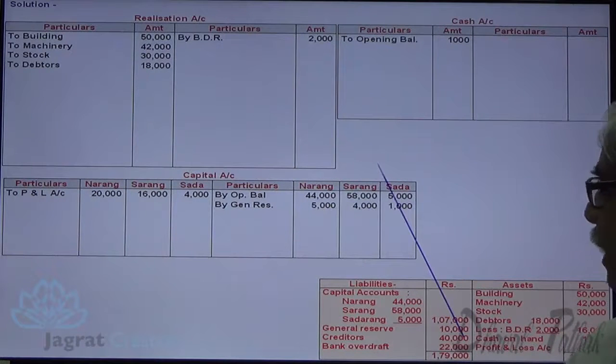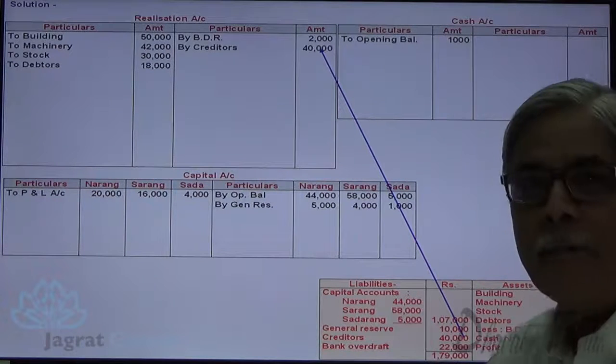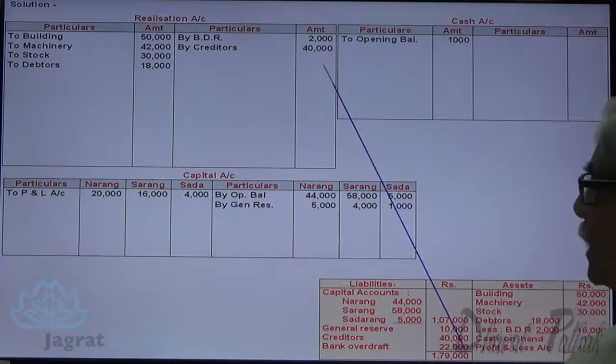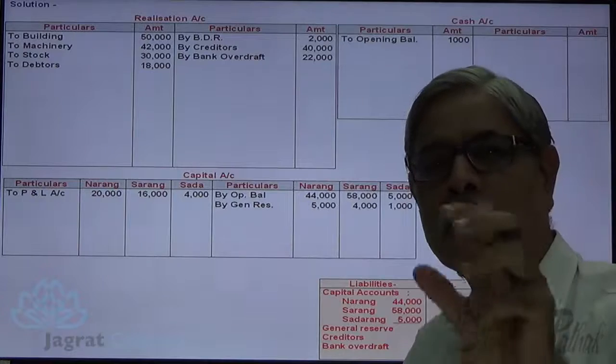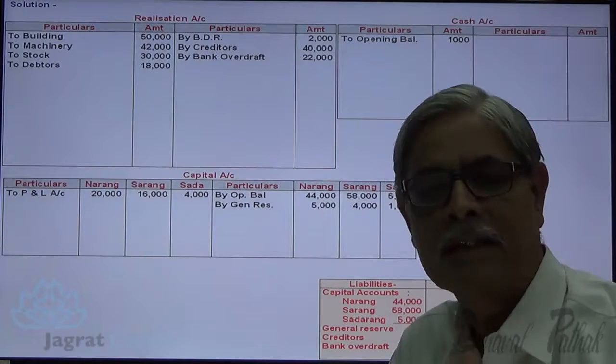Creditors are credited to realization account and bank overdraft is also transferred to the credit side of realization account. This is how the balance sheet copy is over. So all the information given to me in the balance sheet is considered.